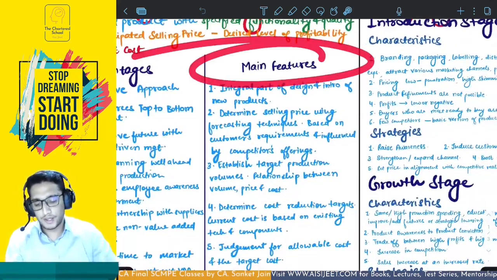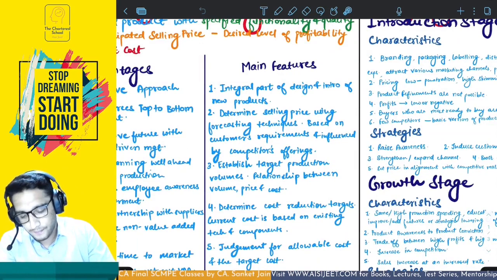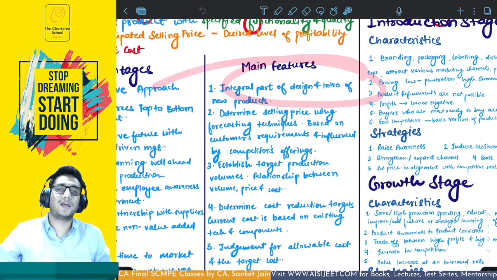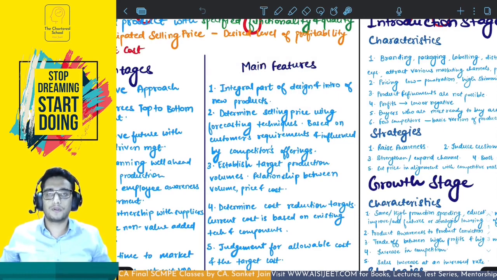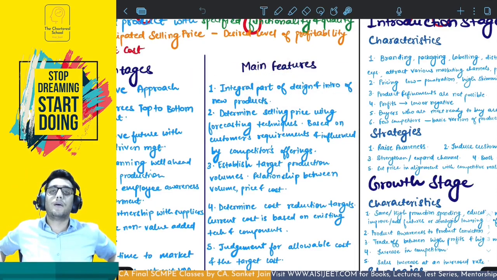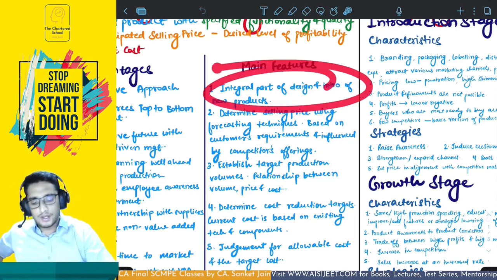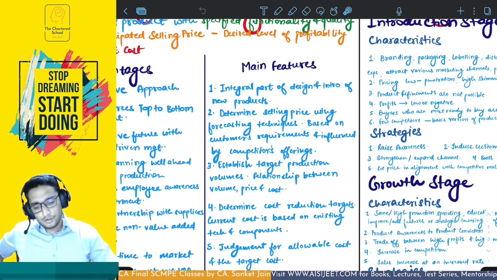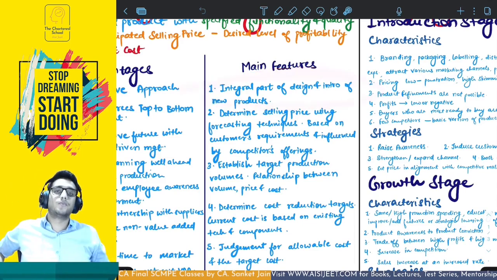Now the main features of target costing is, first, the very important part is designing of the new product, designing introduction of new products, the most important part. Because this is the part where your maximum proportion of the costs are getting fixed, and this is the stage where your specifications and functionalities are being built into this product. So this is a stage which is of the most importance while applying target costing.